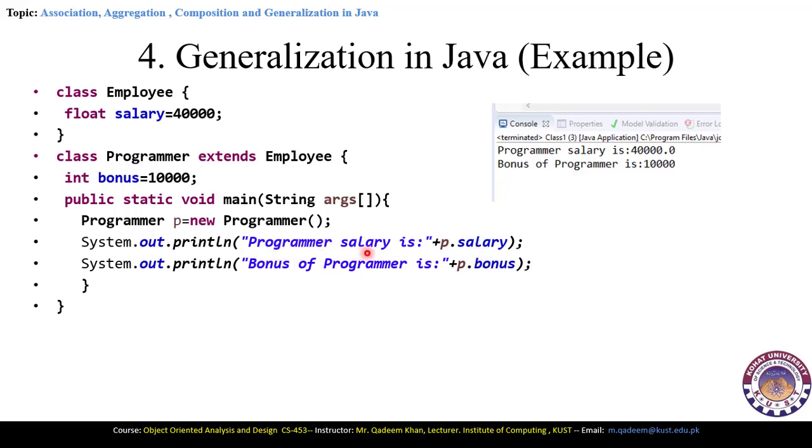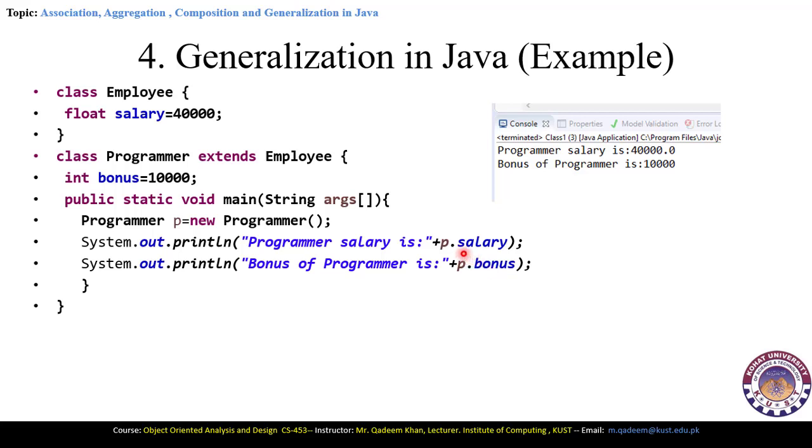So the programmer salary is p.salary, which will be accessed from the parent, and the bonus of the programmer is p.bonus, which is the variable declared inside the child class. So here two different variables are accessed. One is from the parent class and the second one is of the child class.